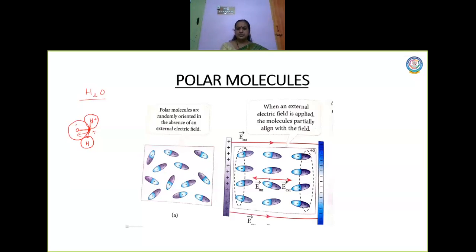Now what I am going to do is apply an electric field. When I apply an electric field, the molecules which have permanent electric dipoles, or a dipole moment, arrange themselves. When an external electric field is applied, the electric dipoles try to align themselves in the direction of the electric field.